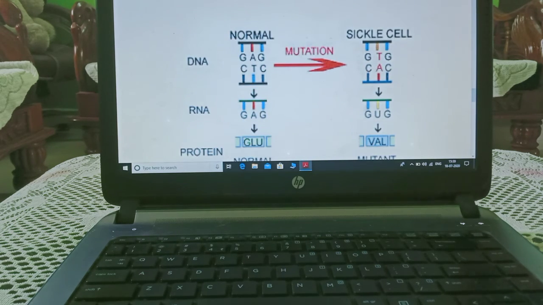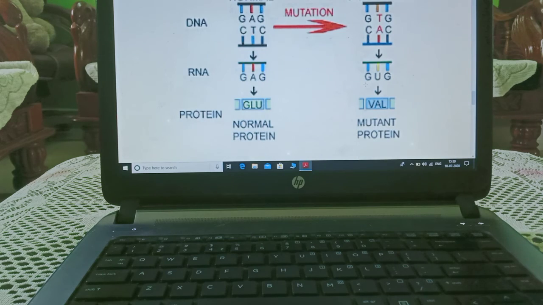Now here you can see the DNA of a normal person, GAG, that is CTC. Here is the mutation, adenine, here thymine. It is a sickle cell person. Here also thymine, and here adenine.